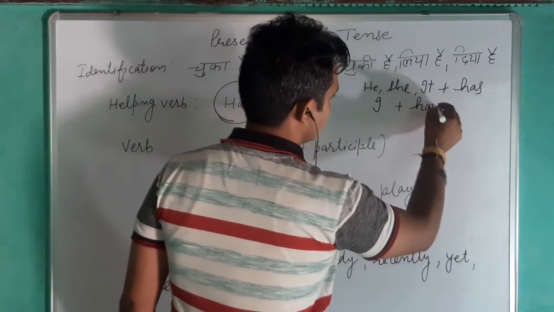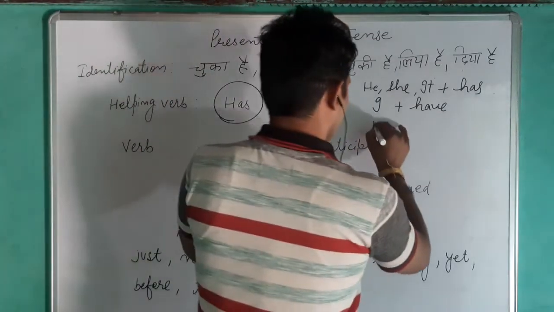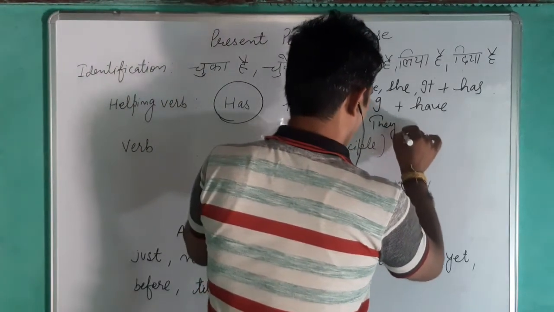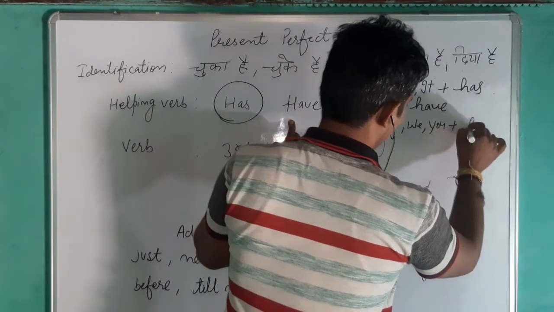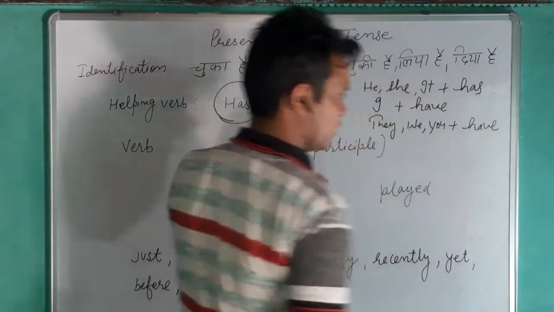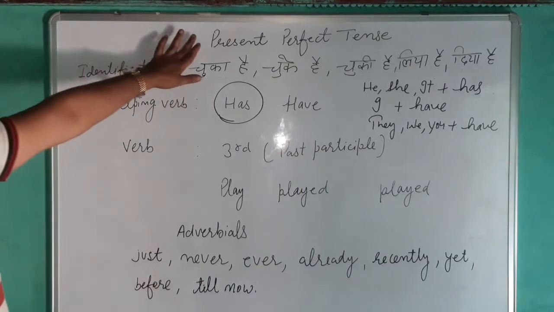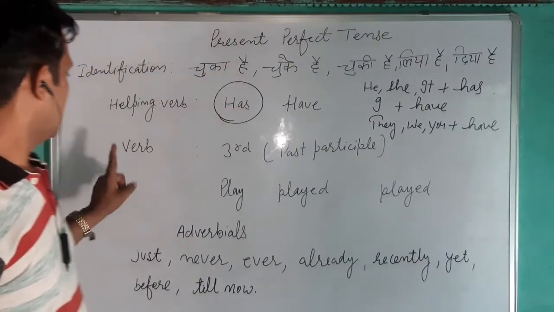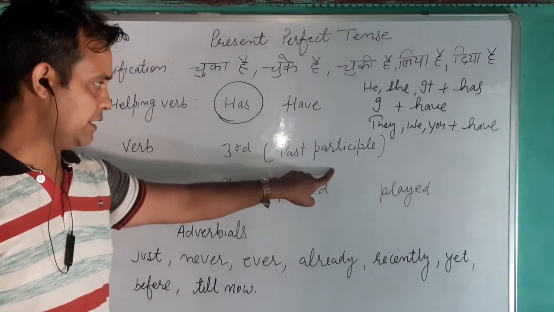And with the rest of the plural subjects like they, we, you, you use have. In this tense you use the verb's third form, the past participle.